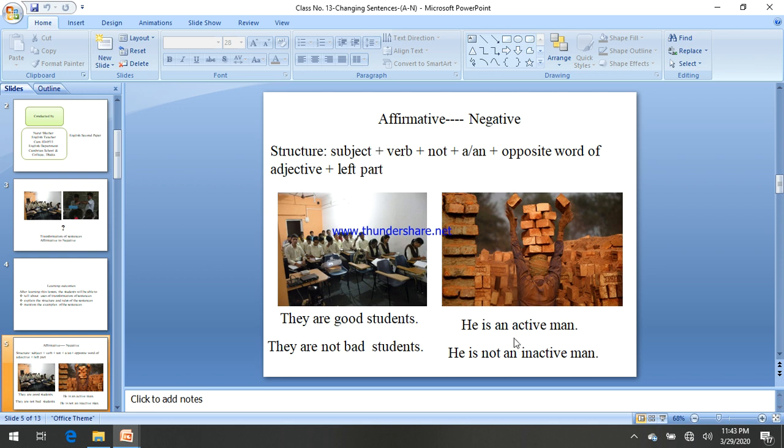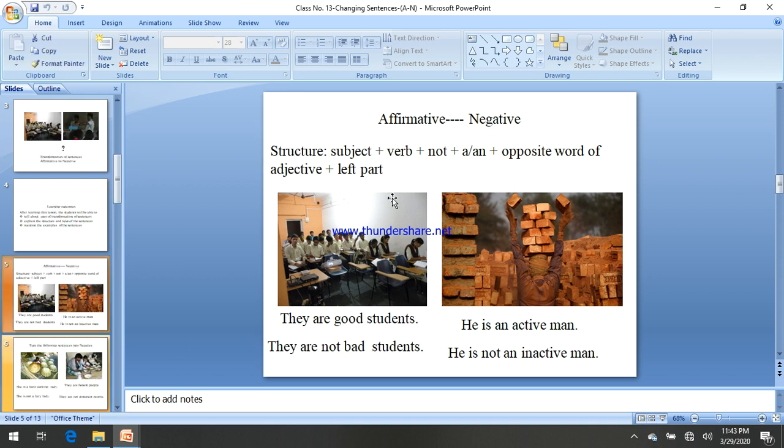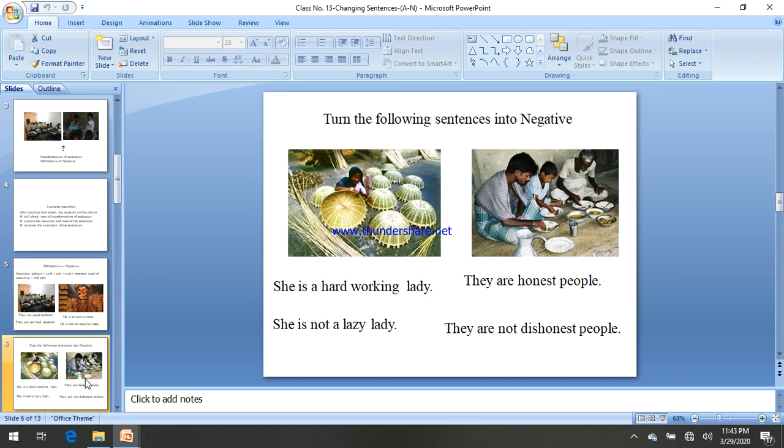He is not an inactive man. The opposite word of the adjective "active" is "inactive". So, he is an active man and he is not an inactive man. Both meanings are the same. So we cannot change the meaning while we are changing affirmative into negative. Hope you have understood this, and then let's start our next one.